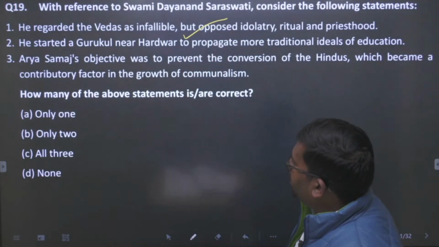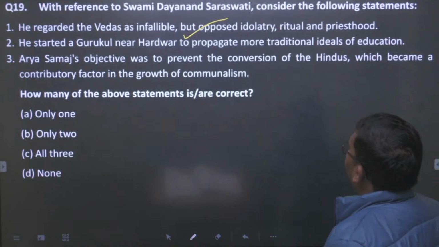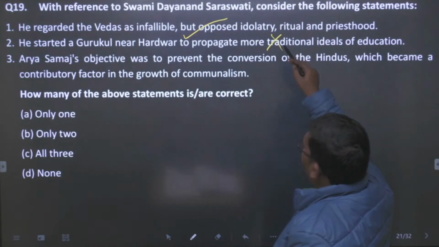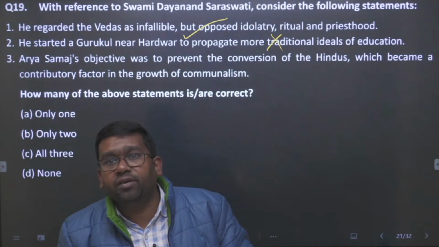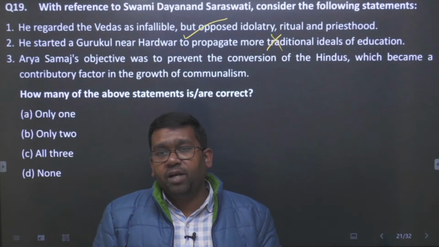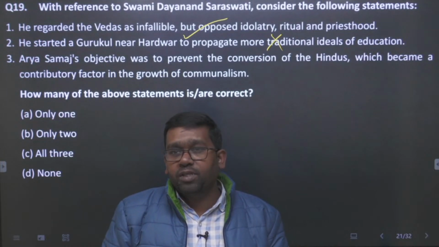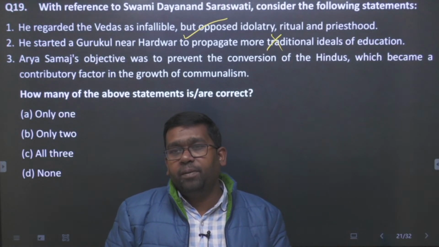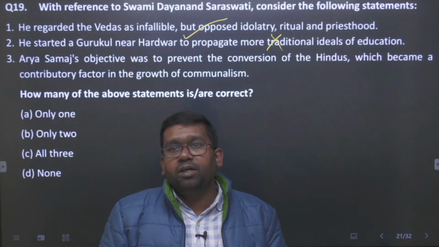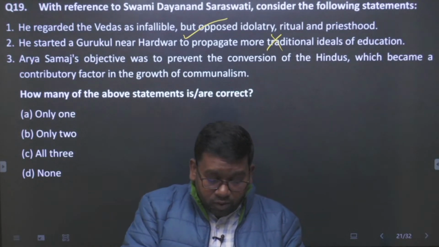Statement 2: he started a Gurukul near Haridwar to propagate more traditional ideals of education. No, this was Hansraj and other people. After the death of Dayanand Saraswati, the Arya Samaj split into 2 parts on the idea of meat eating and Western education. One is the Gurukul part and the other became the DAV part, the modern Dayanand Anglo-Vedic education. So there are 2 divisions, and the Gurukuls were founded only in the later years.